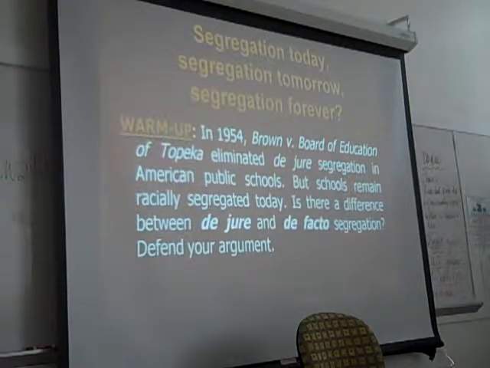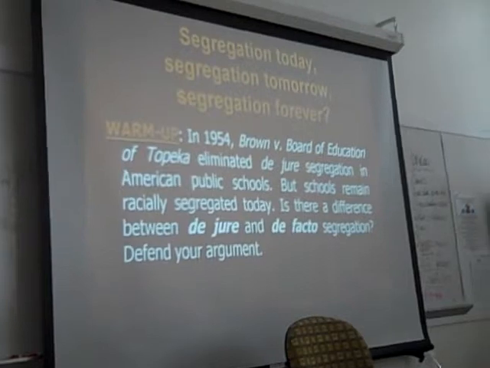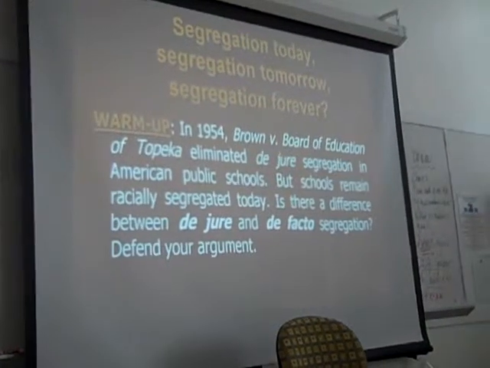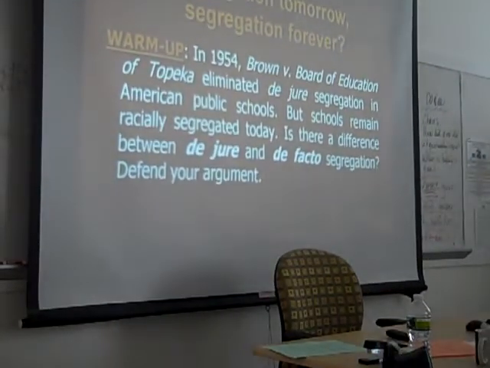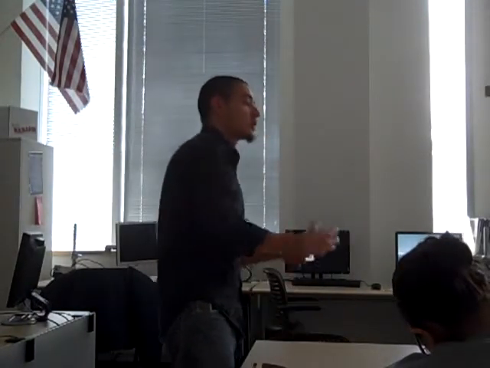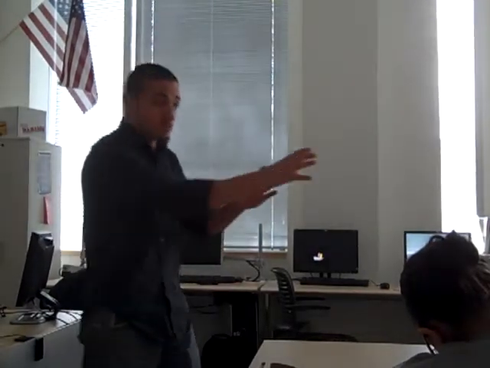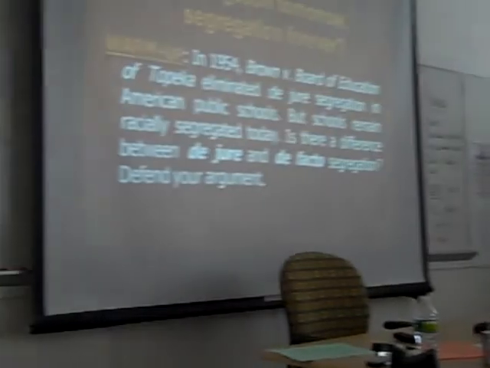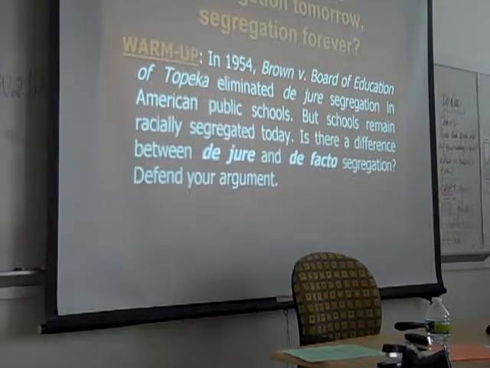But what we're talking about when we say de facto segregation is actually segregation between schools, right? Mr. Dunbar alluded to this on Tuesday, but there are many school districts in this country where there remain schools that are 99% African American in the same district where there are schools that are majority white. So I think what you're saying is absolutely right. It's an important point, and it may even help explain de facto segregation between schools, but it's slightly different from what we're talking about here. Does that make sense? It could be neighborhoods. Yeah, Robert, what's up?